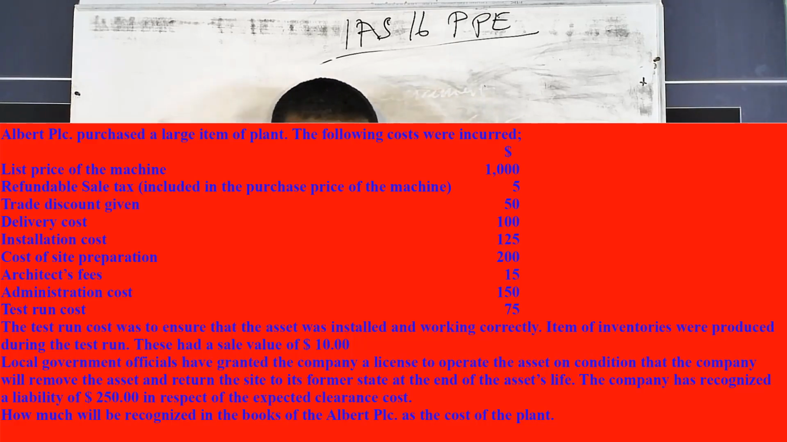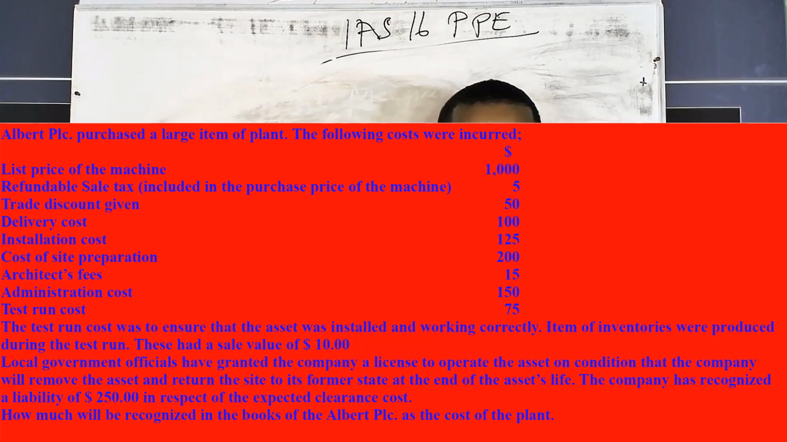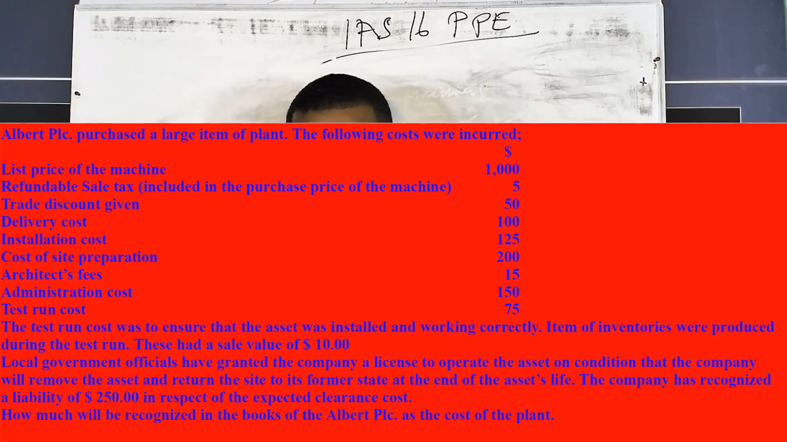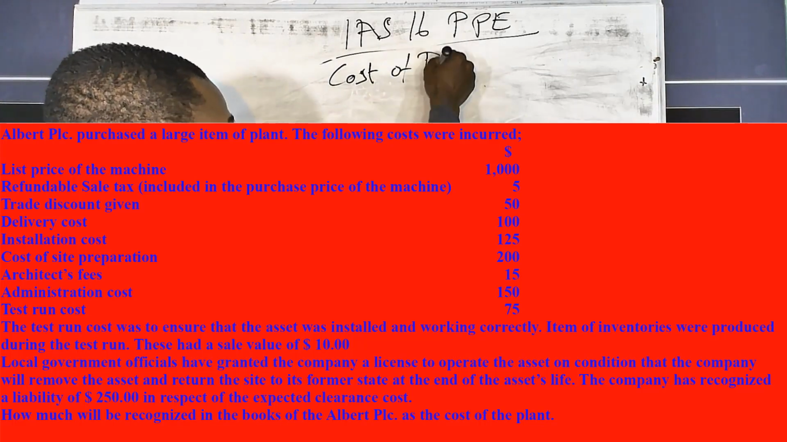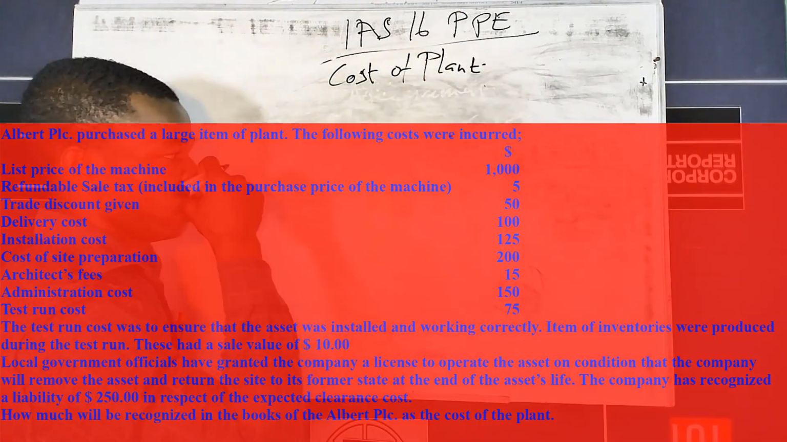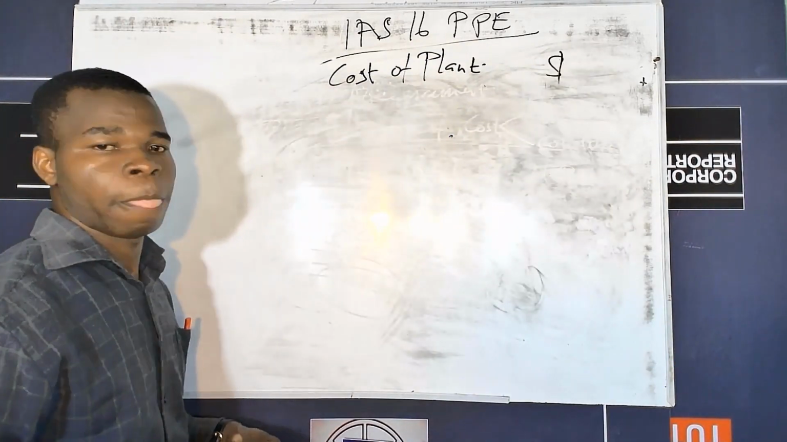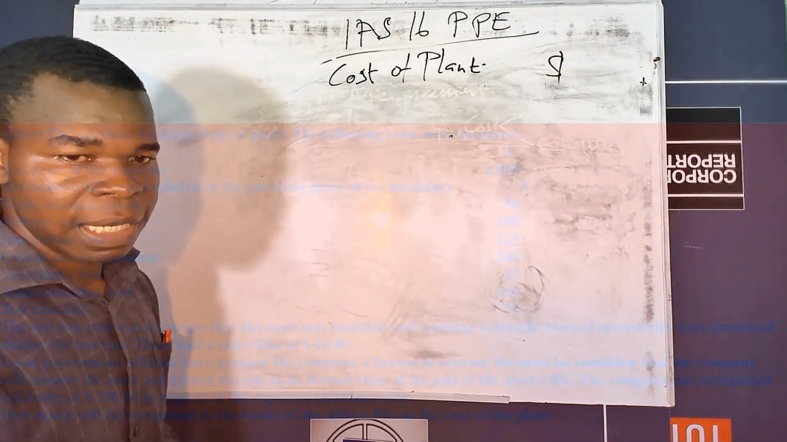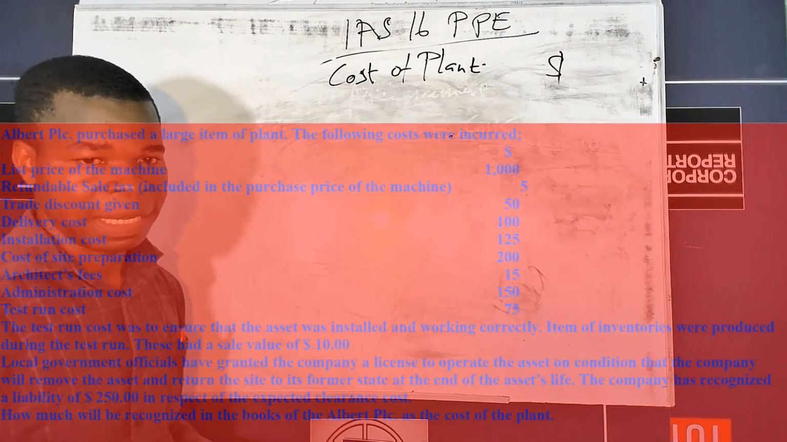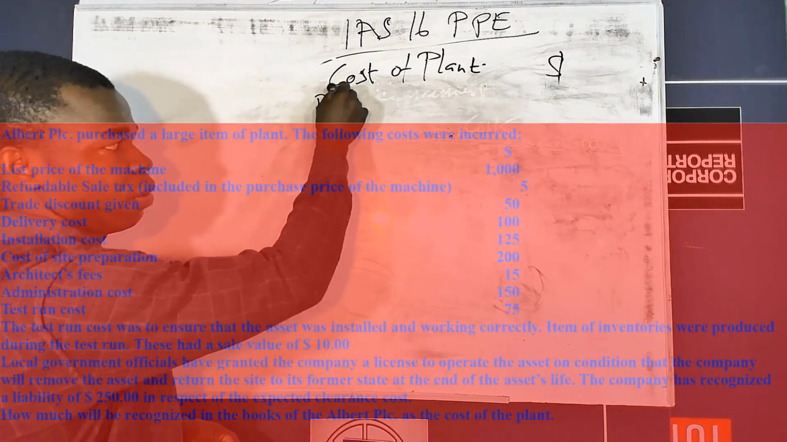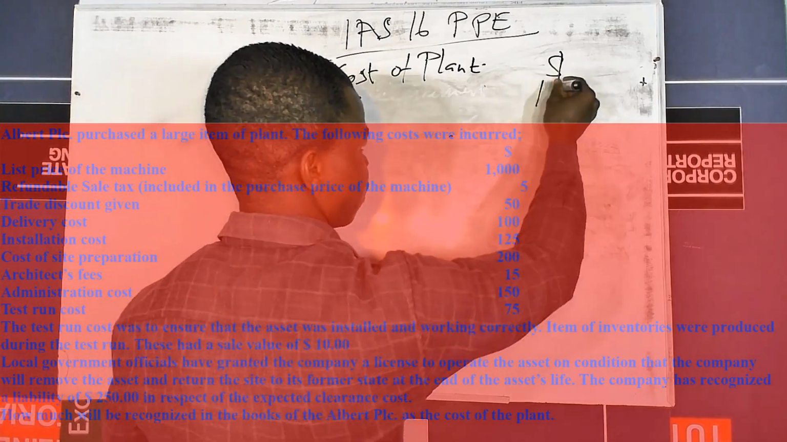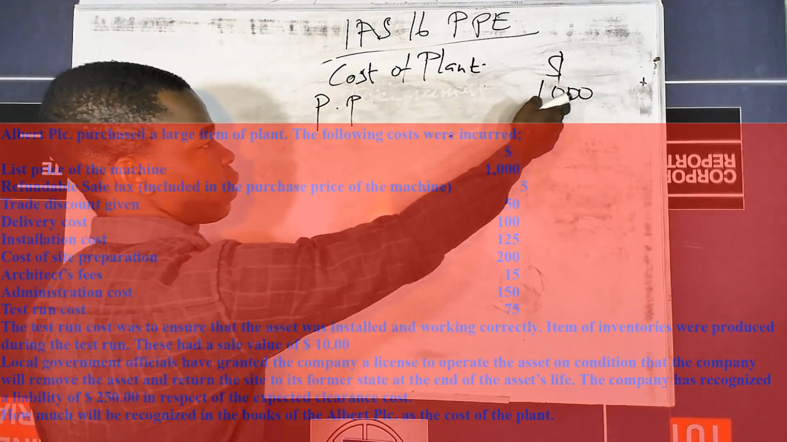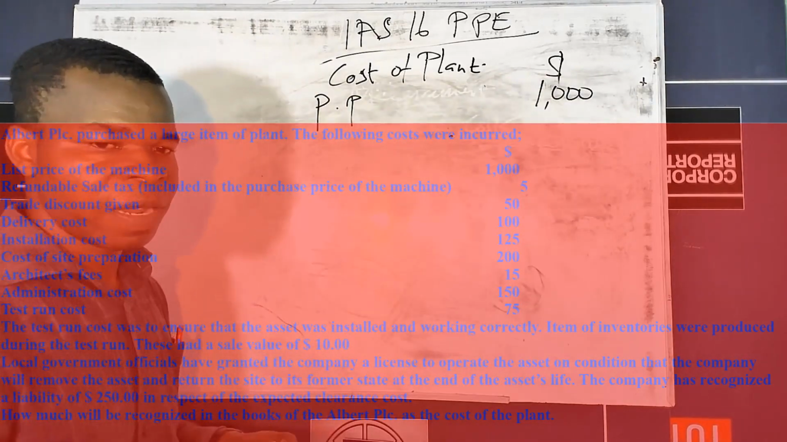The requirement is: how much will be recognized in the books of Albert PLC as the cost of the plant? So here we want to look at the cost of the plant. That is our focus. So remember that. Let's have our currency sign here. The first one is the list price of the machine, also known as the purchase price, but this list price must be adjusted. So we have our purchase price of $1,000.